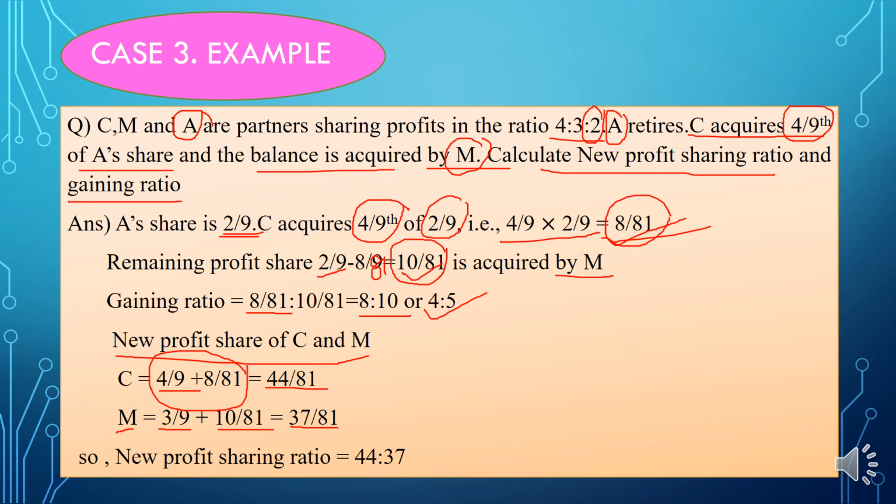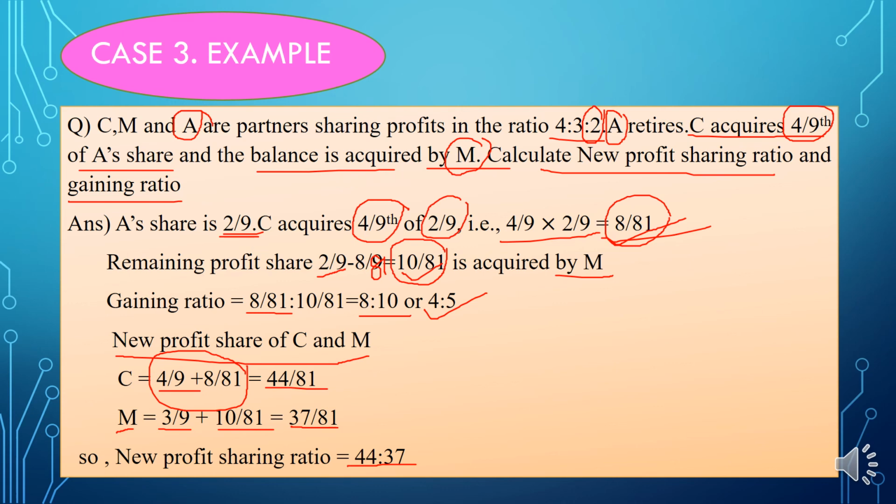The denominators are the same and we cannot simplify it, so we take it as it is, that is 44 is to 37. So this is the new profit sharing ratio.